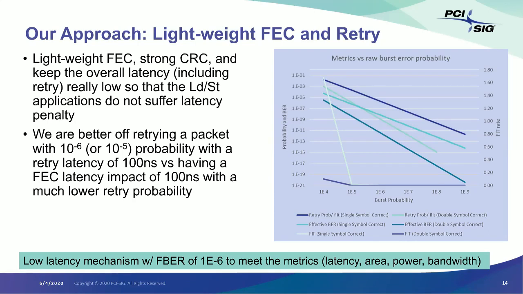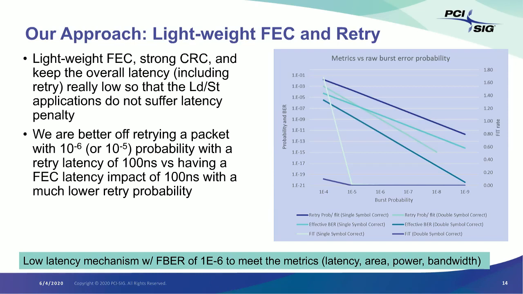Let's look at the graph to the right. I'm assuming a fixed set of bits, and a 32-bit standard CRC, which of course we are going to increase significantly. The bottom two parts of the curve are basically the FIT rate, which is on the right-hand side. The right side y-axis is the FIT rate. And FIT is a very manageable problem, as I said, and you can see that the numbers are fairly good.